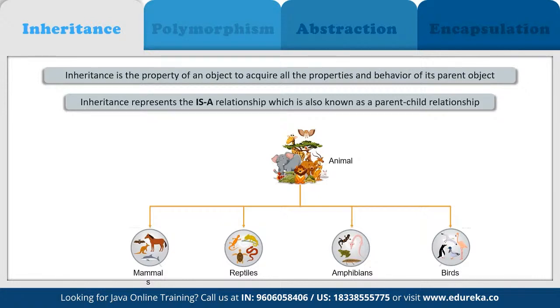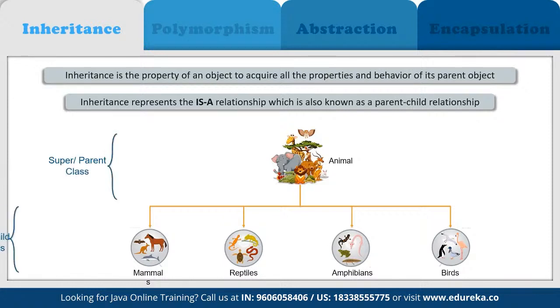Because suppose a property has been defined in a class or in a subclass, then that can be easily carried over to all the child components as well. So every child is going to inherit the properties from the parent component, and that's how we can make sure that we don't have to rewrite the same thing again and again. We can easily inherit those components automatically from the parent itself. That's how it works here.